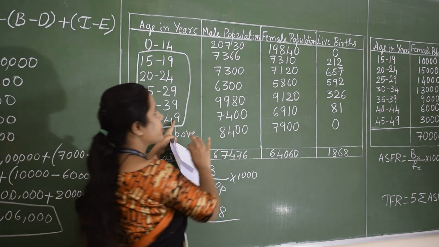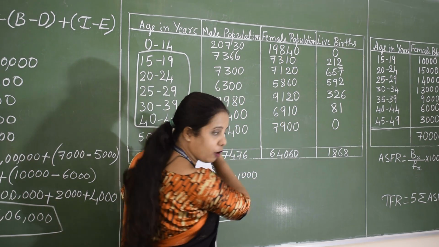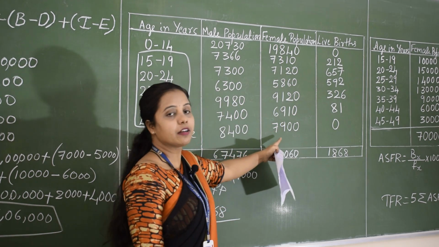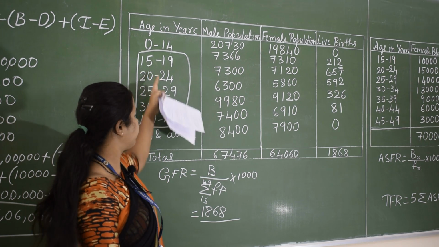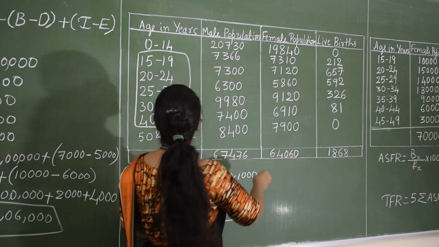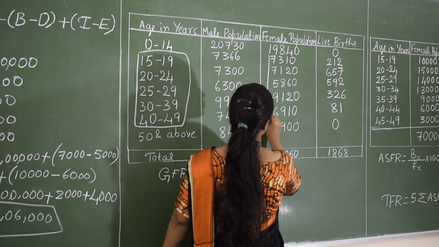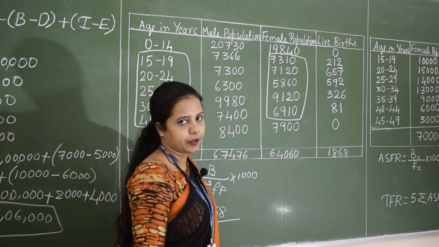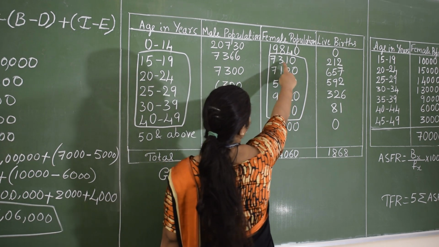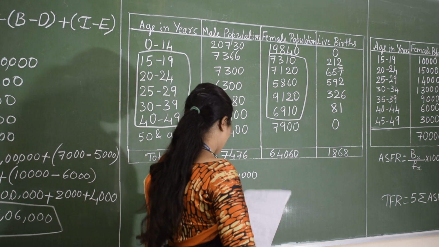So firstly we should consider only female population, and also in female population we need to consider age between 15 to 49. So therefore only this population is considered.